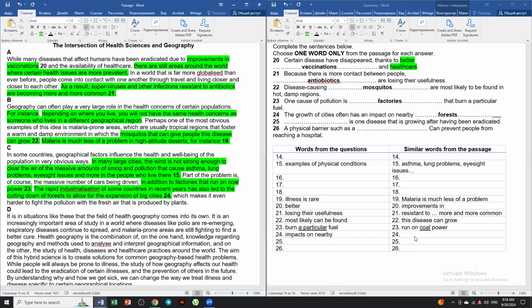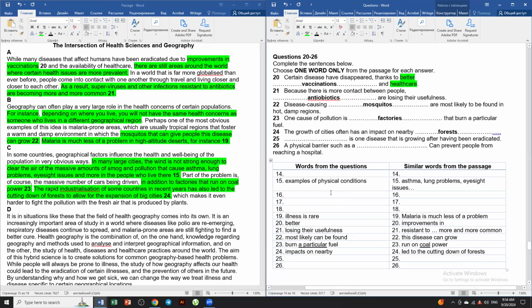So impacts on nearby are like led to the cutting down of forests and so on. I think that's how they're using the paraphrasing. Sometimes it's just adjective plus noun, and just like IELTS they love changing the structure of the sentence to make it a little bit confusing.